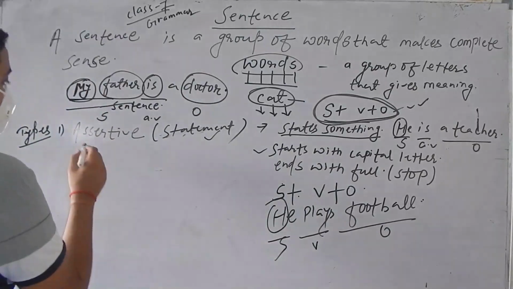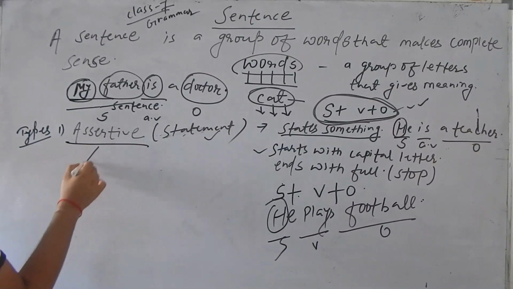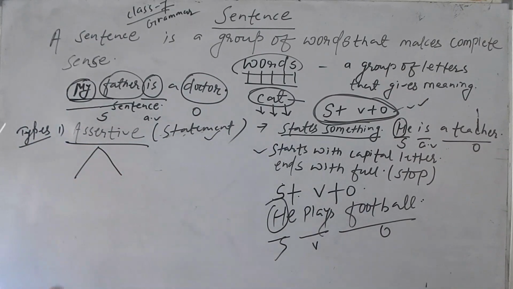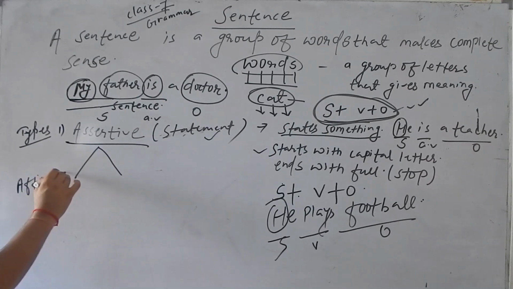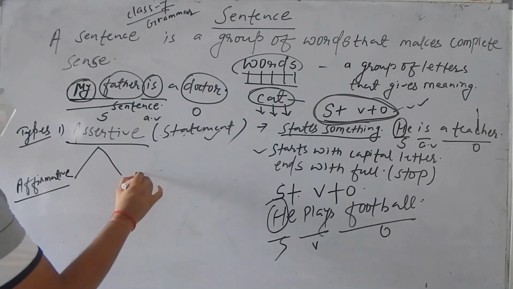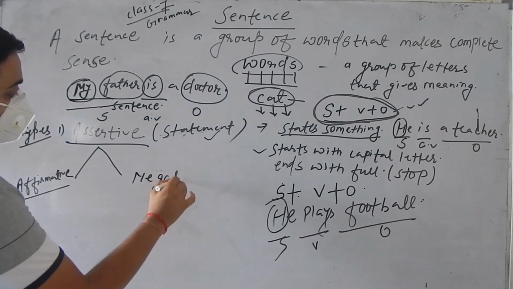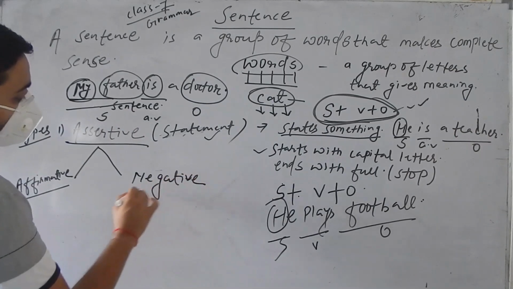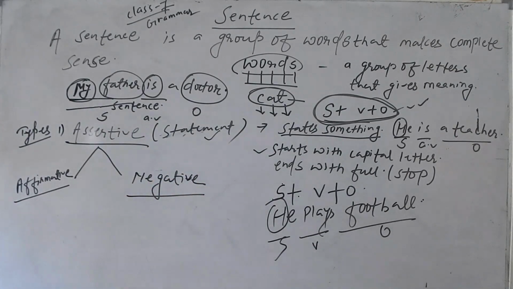Okay, now assertive sentence also has two types. There are two types of assertive sentence. First one is affirmative, okay, and another one is negative. These are the two types of assertive sentence. Affirmative means a sentence which gives the positive meaning.